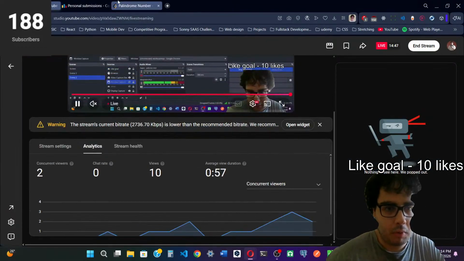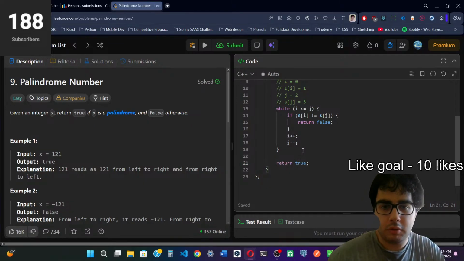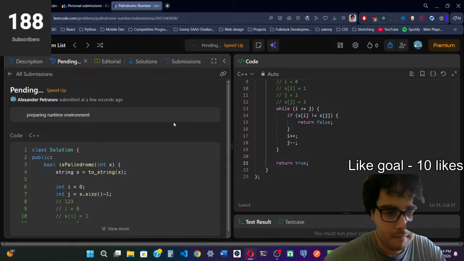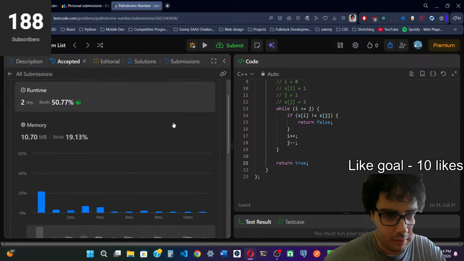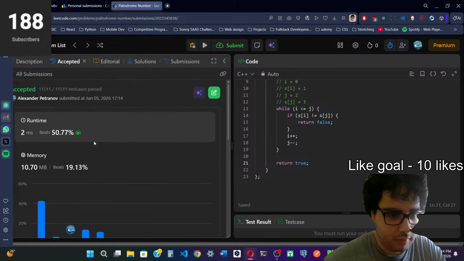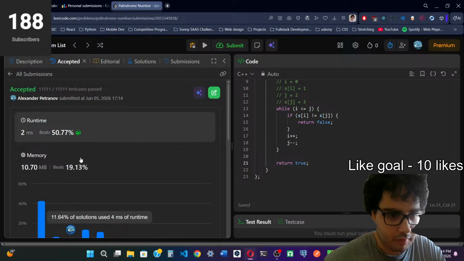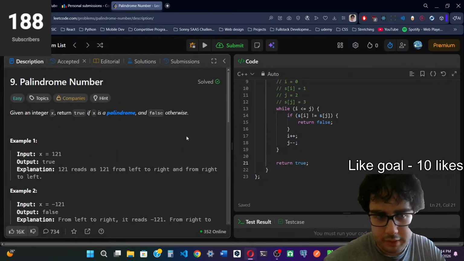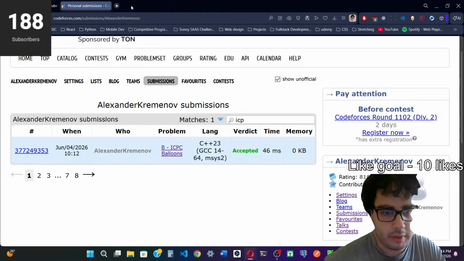Okay, so we return true, and we can submit this. It should pass. And as we can see, it does pass. Runtime beats 50%, and memory, well, not that much, but runtime is good. So that's a way to solve this, and that's it for that one.